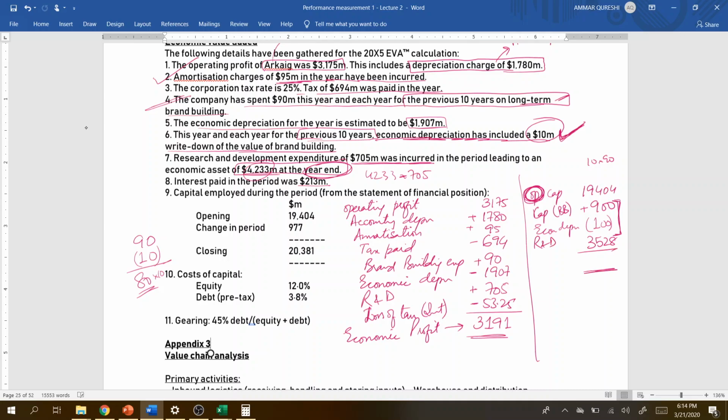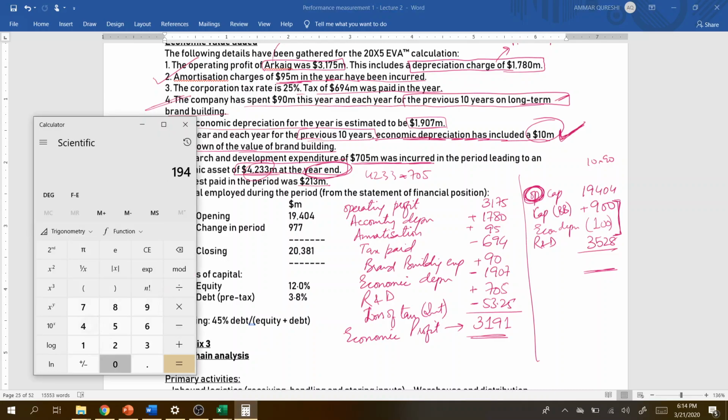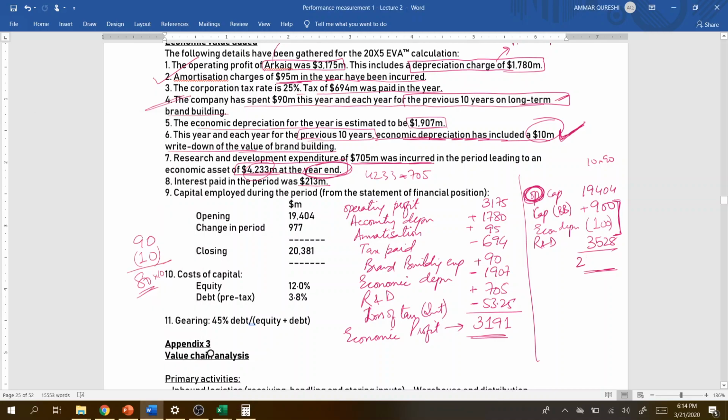So this means what? 19404 plus 800 plus 3528, right? 23732. This is what? This is the adjusted capital.